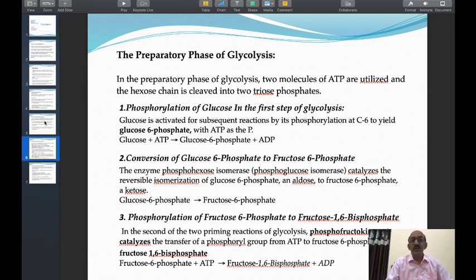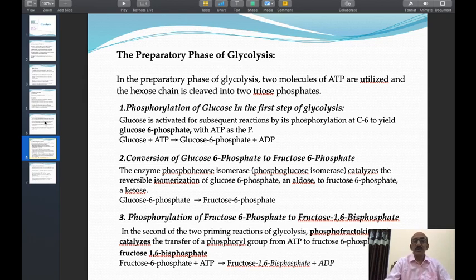In the preparatory phase of glycolysis, 2 molecules of ATP are utilized, and the hexose chain is cleaved into 2 triose phosphates. This change occurs in the preparatory phase. It means 1 glucose molecule requires 2 ATP molecules for activation, and it is broken down by the 5 steps to give 2 molecules of 3-carbon triose phosphate. This is called the preparatory phase.